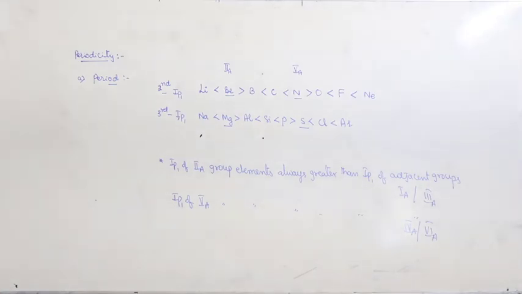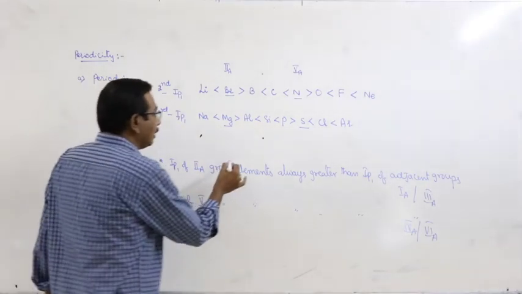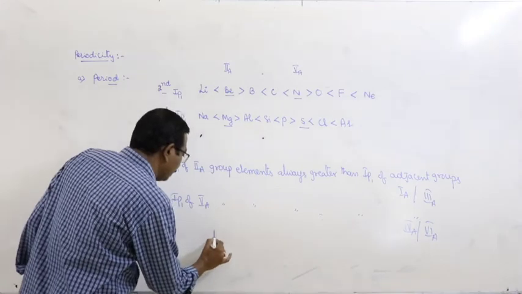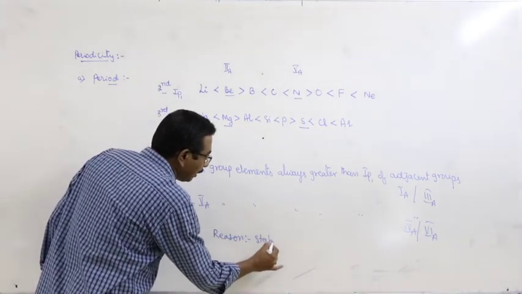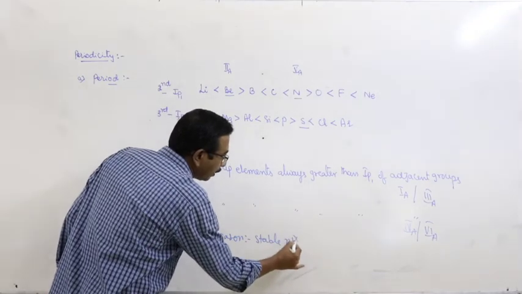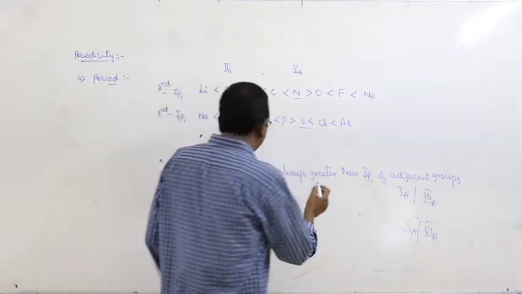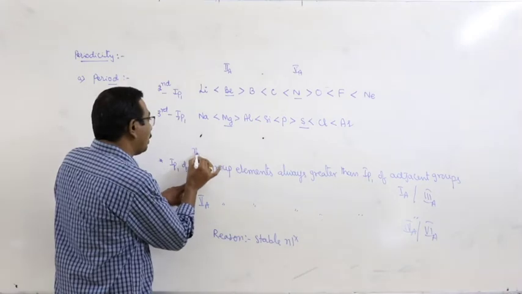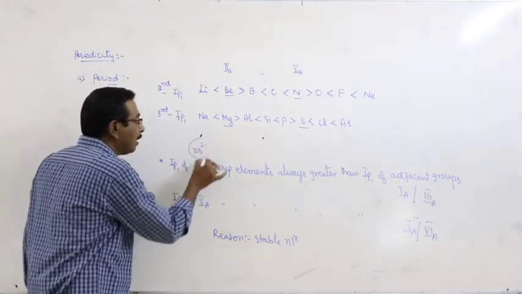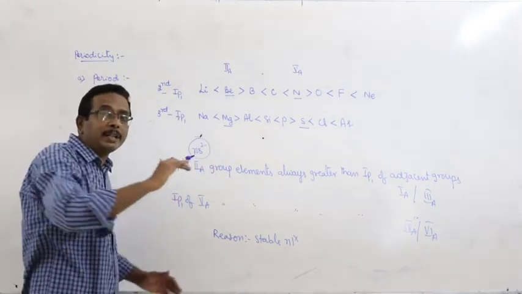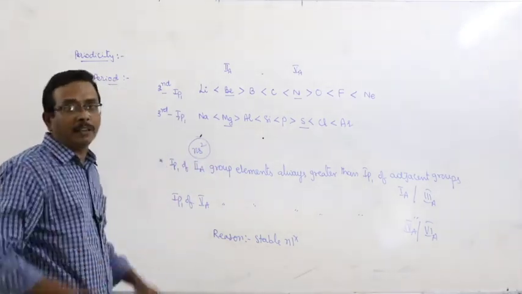What is the reason for that? Here the reason is stable electronic configuration. How? Here the general electronic configuration of second A group elements is ns2. Means the s subshell is completely filled.